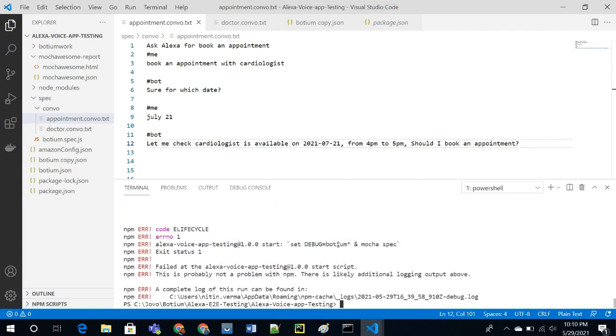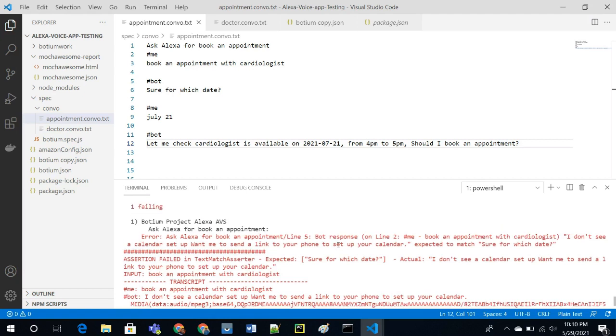The default time of Alexa is 8 seconds. If the user doesn't provide any query within 8 seconds, it will move out of the session, and Alexa will lose the context of what we are talking about. So that's the problem over here.